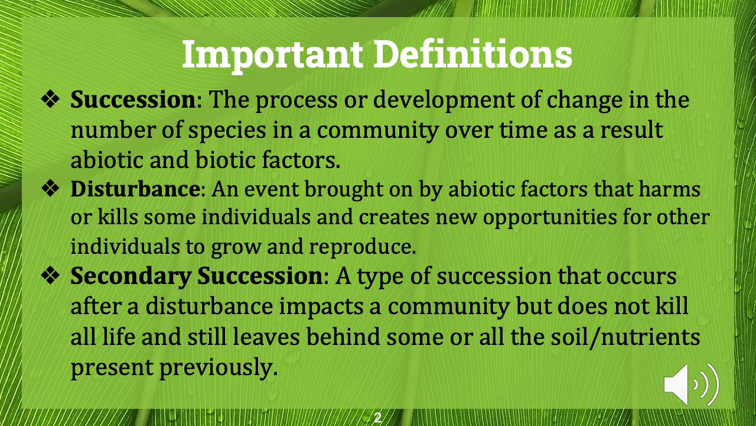Disturbance is an event brought on by abiotic factors that harms or kills some individuals and creates new opportunities for other individuals to grow and reproduce. Secondary succession, which is important for this presentation specifically, is a type of succession that occurs after a disturbance impacts the community but does not kill all life and still leaves behind some or all of the soil and nutrients present before the disturbance happened.